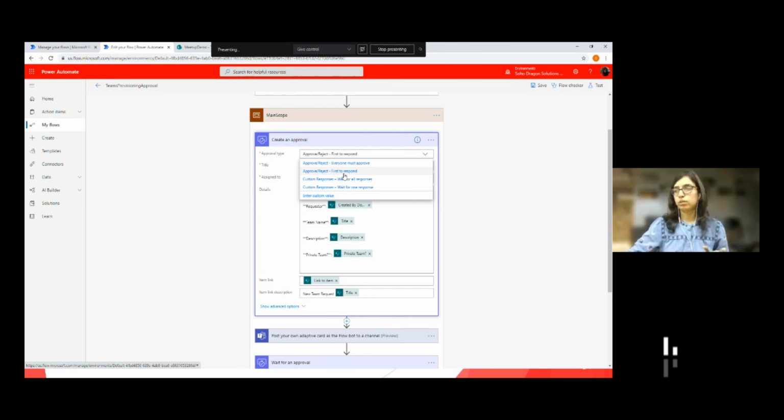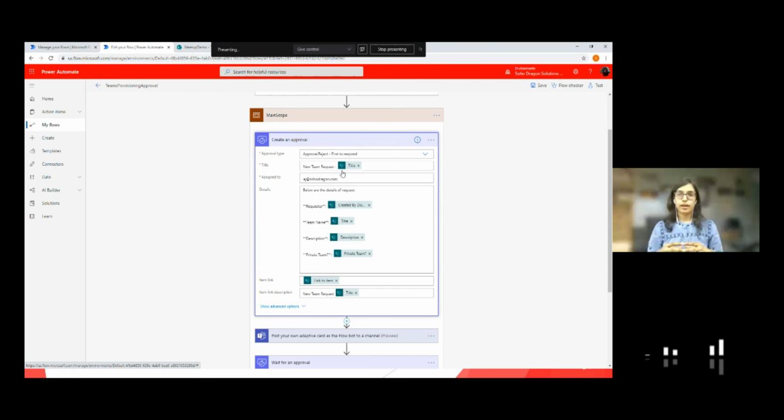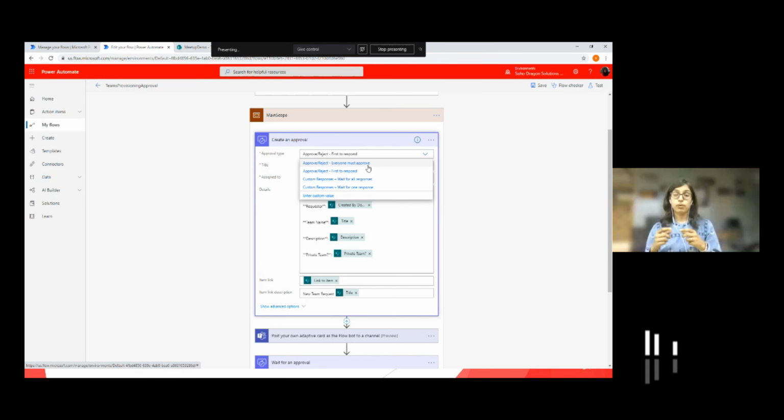So for simplicity of the demo, I use approve or reject, first to respond. This means that the approver will get approve and reject buttons. And whichever approver responds first, that decision will be considered and the workflow will go ahead. Okay. So if I want the approval decision of each approver, then I need to select the everyone must approve option or the custom responses. Okay.